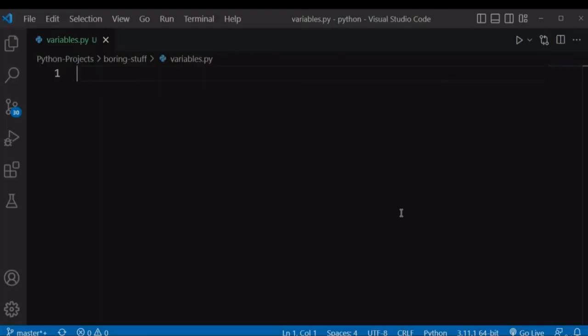Hello and welcome to this video. In this video, we'll talk about variables. But before we talk about variables, let's recall the algebra expressions that we used in math. In algebra, we used to say something like x is equal to 4, y is equal to maybe 6. In Python, we consider this x and y as containers for storing these corresponding values. And we refer to these containers as variables.